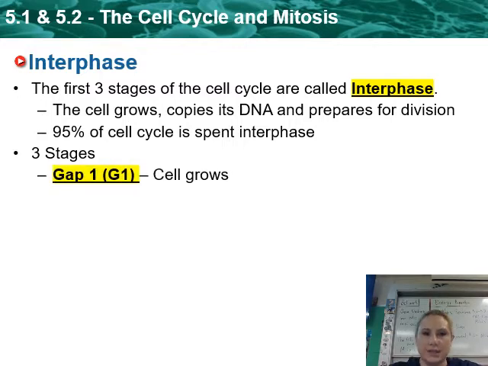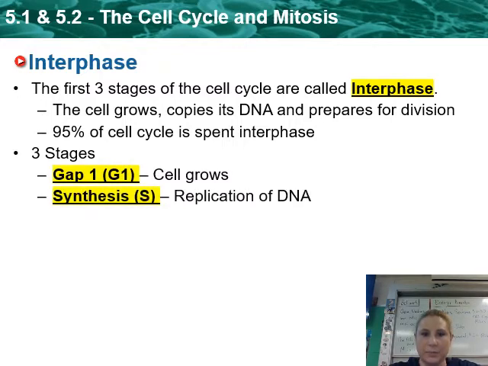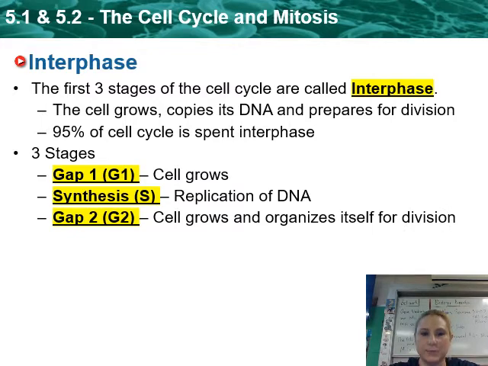We have 3 stages that make up interphase. We have gap 1, we have synthesis, and gap 2. Gap 1, if you can remember, the G just stands for growing because the cell is just growing. Synthesis. Synthesis means to make. So in this part, we have a replication of DNA. It's making more DNA. It's copying that DNA.